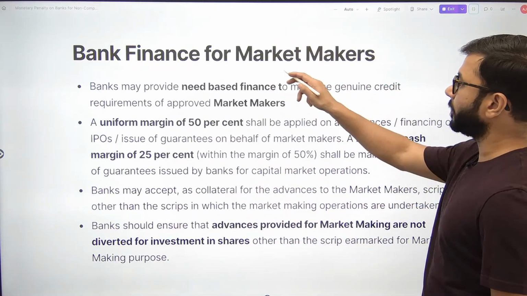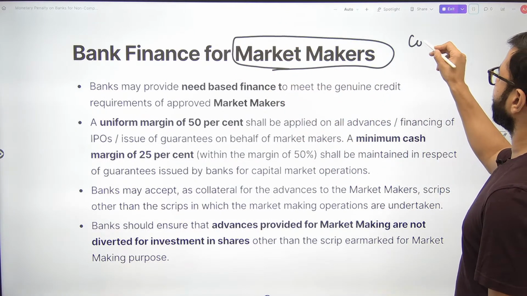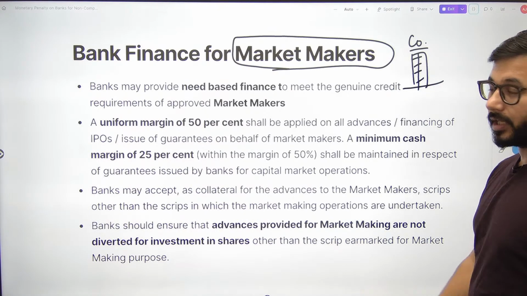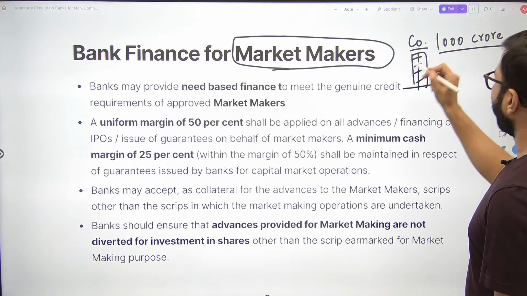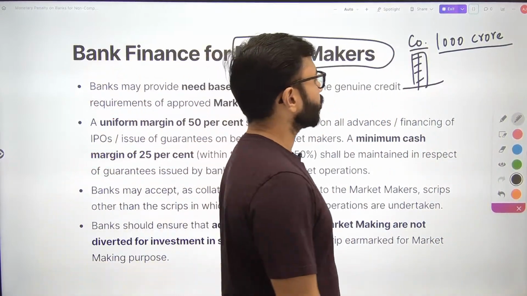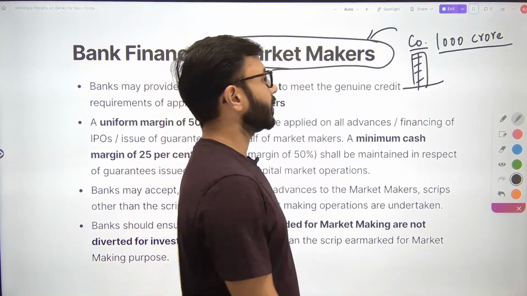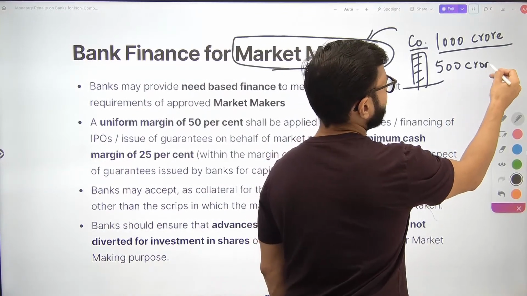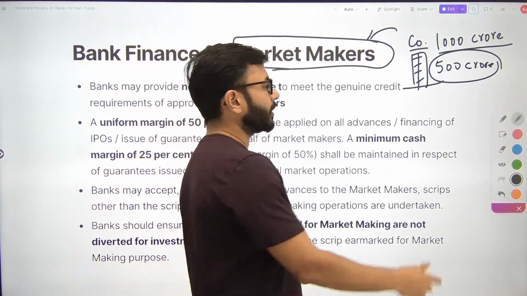Bank finance for market maker. Can anyone tell me who is a market maker? Let's say I set up a company and I want to go for an IPO. मेरे को आईपीओ निकालना है. The IPO is worth 1000 crore. I don't know if people are going to buy all these shares of 1000 crores or not. So I go to a market maker and I tell him, कि यार मुझे पता नहीं है, I'm not very certain, something might go wrong. So can you guarantee that you will buy shares worth 500 crore? The market maker says, OK, fine, no problem.